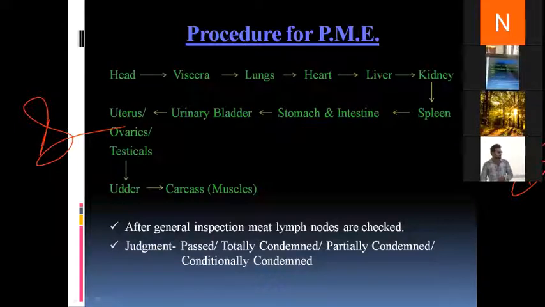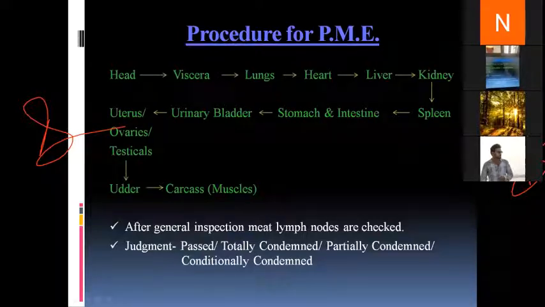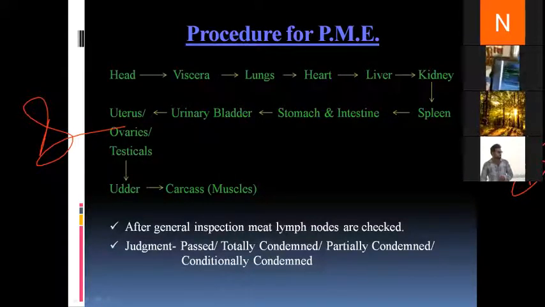Okay, so if in any condition we see any form of inflammation or pathological change in these lymph nodes, then special attention is given during the inspection and the animal is further tested for the presence of a particular disease. Is that clear to everyone?